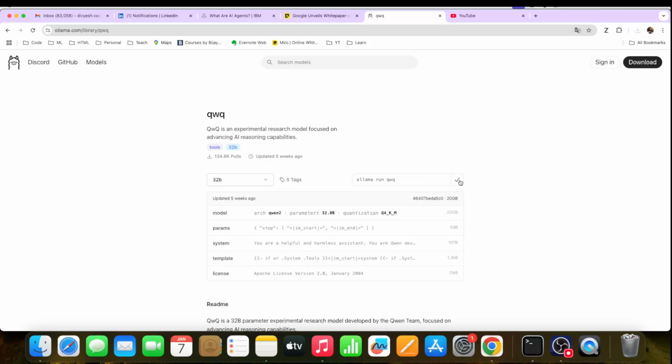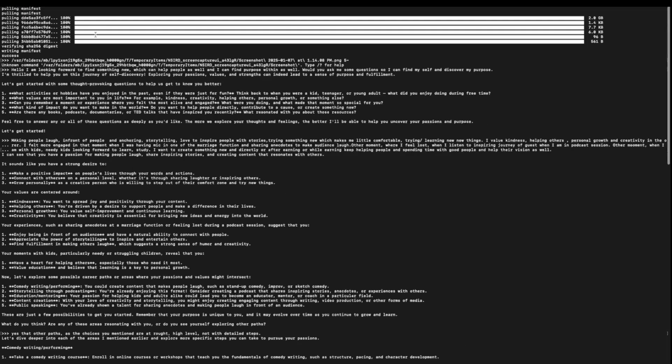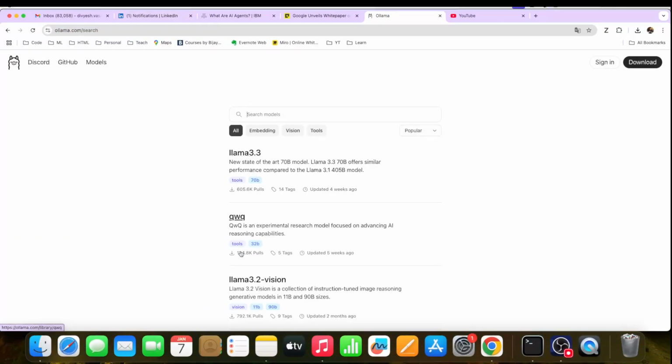You just simply click on copy. I'm just giving you an example if you want to run this model. So all these various models you can run. Ultimately, you simply copy the command, and then you paste it over here on your prompt. Whenever you go to the terminal window, just enter the same command, ollama run qwq. This is what it says.